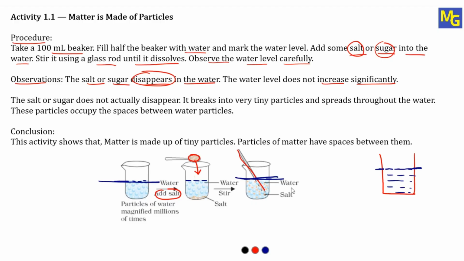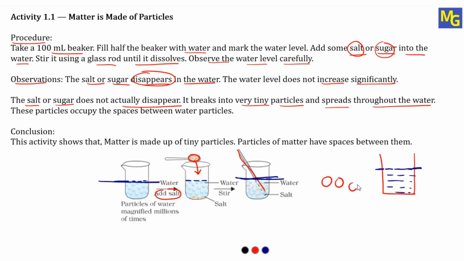This is the observation. Now, based on this observation, what can you say? We can say that the salt or sugar does not actually disappear. Means there is no magic that makes the salt and sugar disappear. It breaks into very tiny particles and spreads throughout the water. So the salt or the sugar which is added will break into small particles.